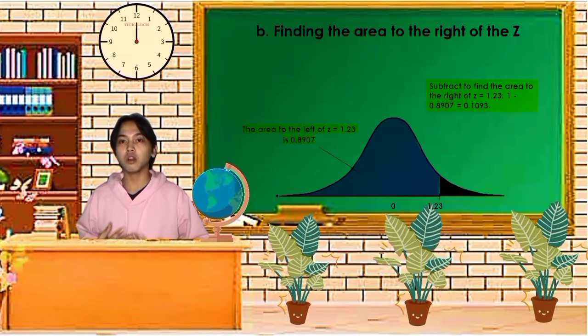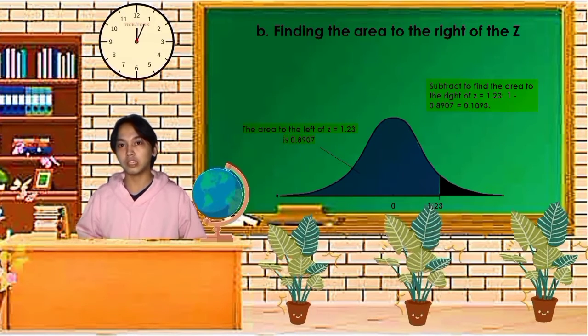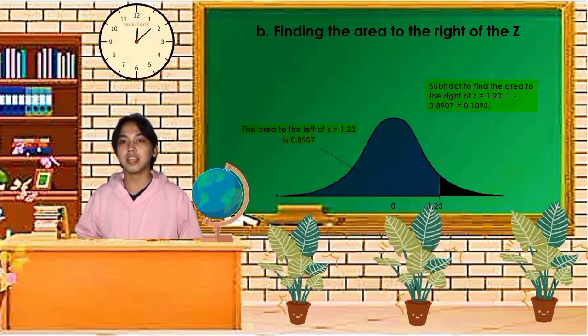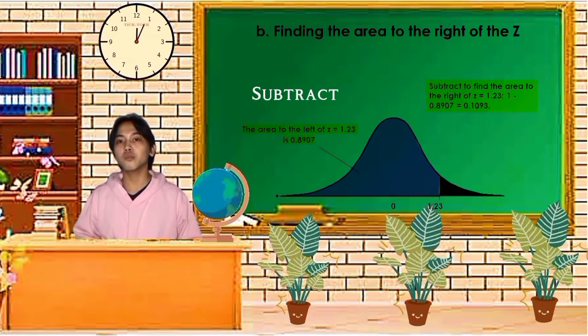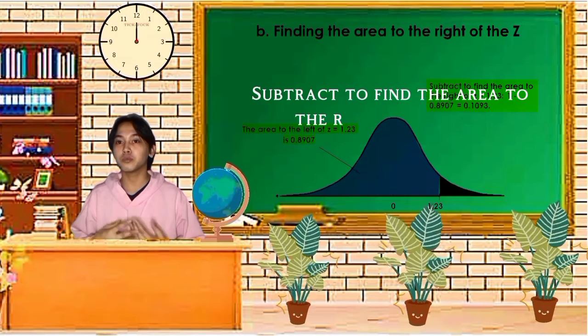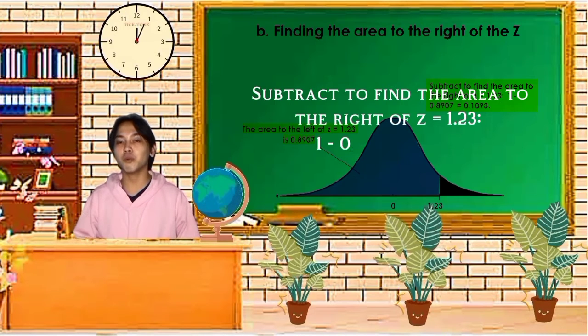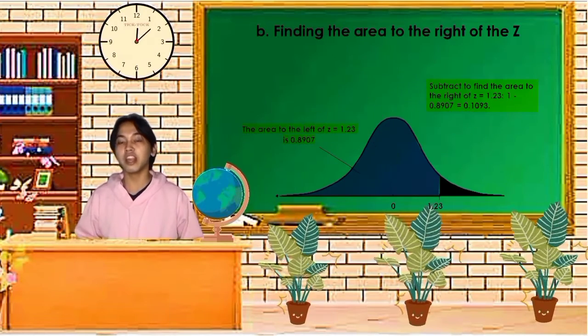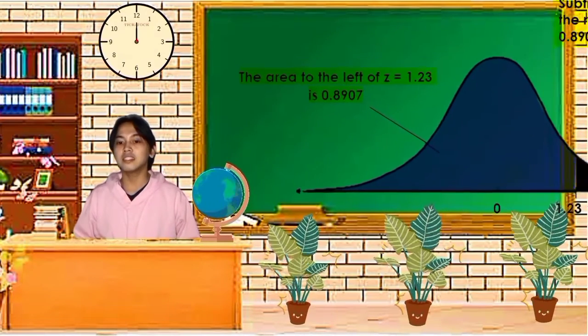When we already have the value for 1.23, which is 0.8907, all we need to do is to subtract it from 1, then we have a result of 0.1093. So the area to the right of the z is 0.1093.